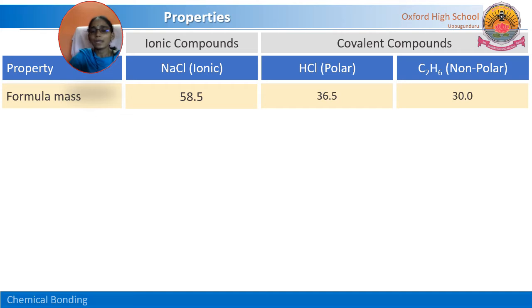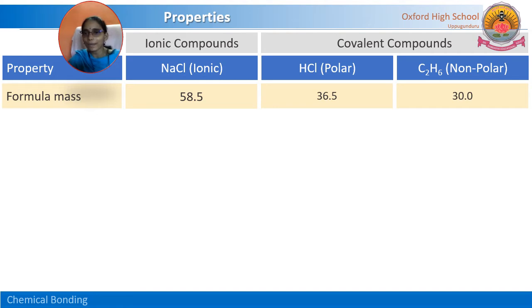So here Na plus and Cl minus, the two ions, come closer and make a bond. That bond is called an ionic bond. The newly formed molecule is NaCl, the sodium chloride molecule, and the compound is called an ionic compound.